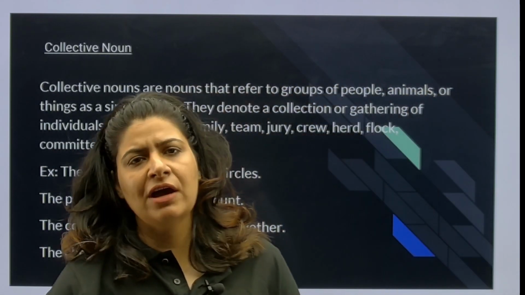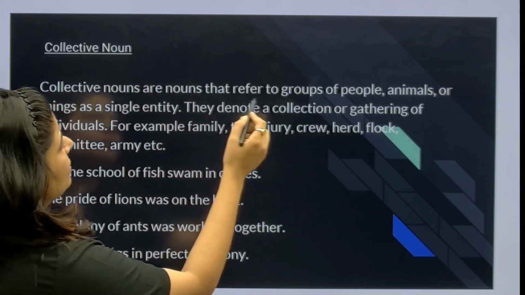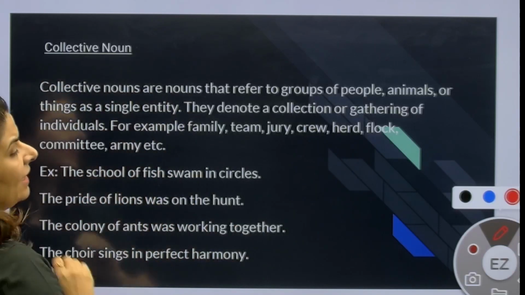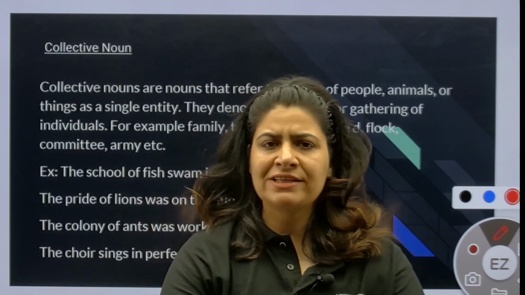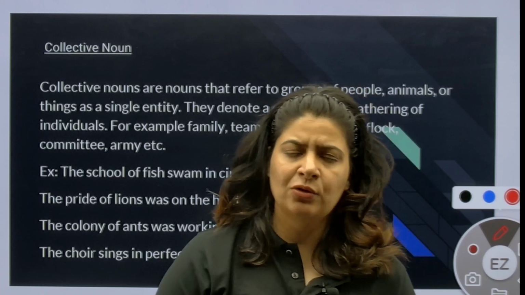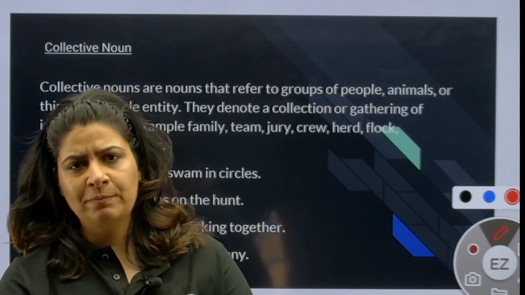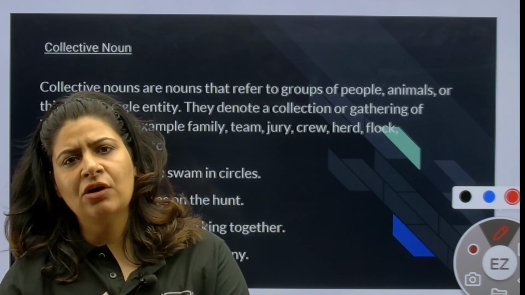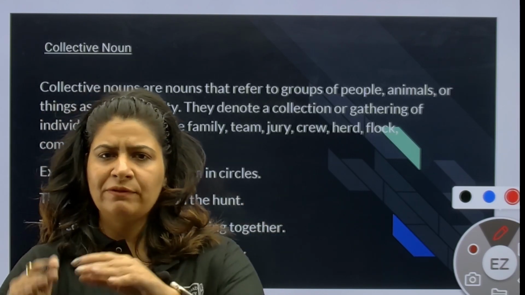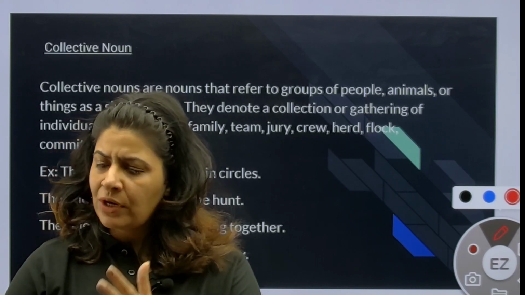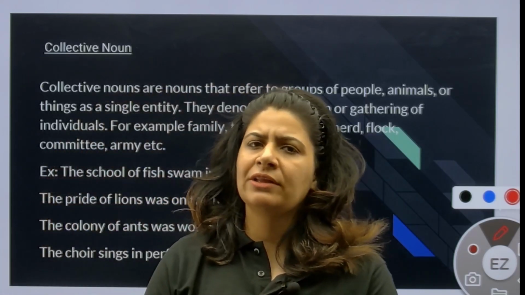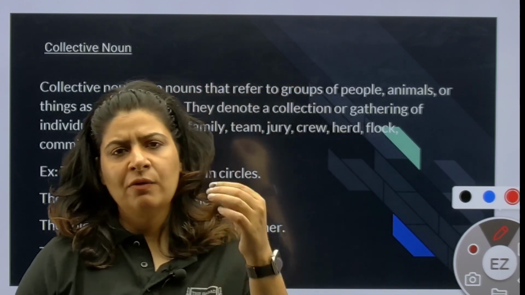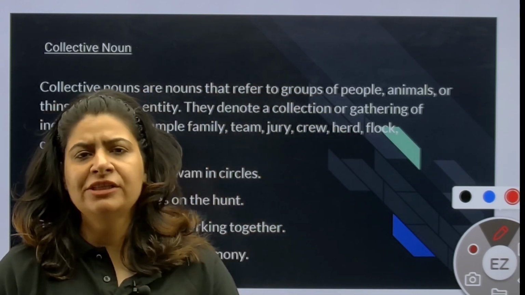Moving on to the next type of noun, collective noun. What is a collective noun? Collective nouns are nouns that refer to a group of people, animals or things as a single entity. When you consider a group as a single unit, a group of animals, group of people or group of things, then it is under the category of collective noun. So if there is a stack of newspapers, what do you call them? You will call that a pile of newspapers. There are keys in the keychain. What do you call that? That is a bunch of keys.